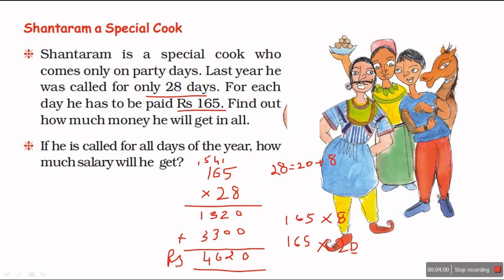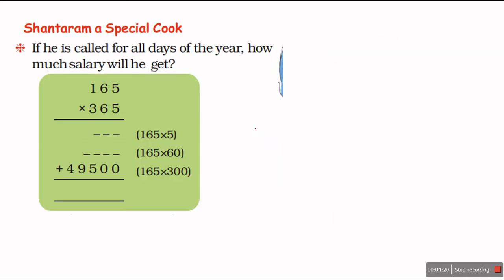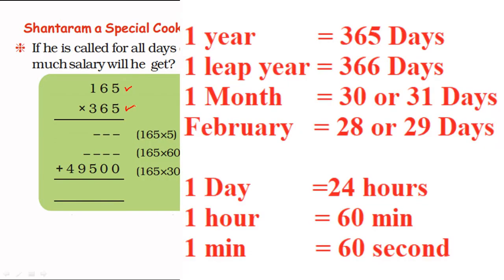So what if he is called for a year? What will happen when we call him for a year? So how many days are in a year? Yes, 365. In a year, days are 365. So 165 will be multiplied with 365.